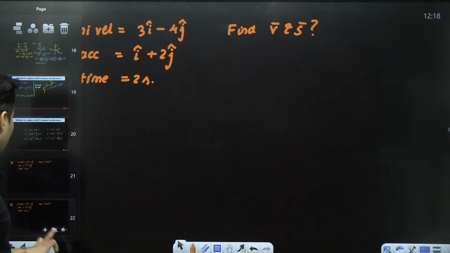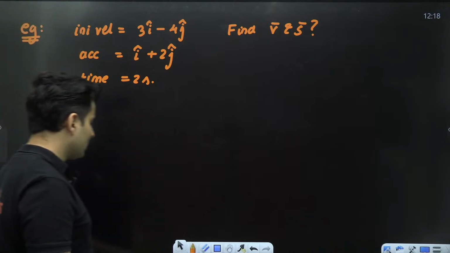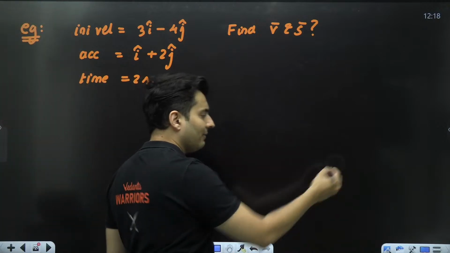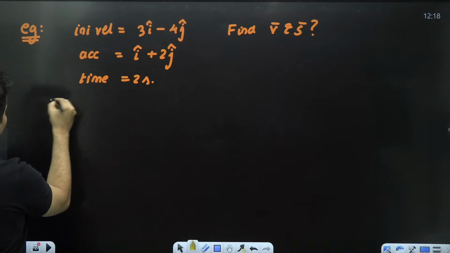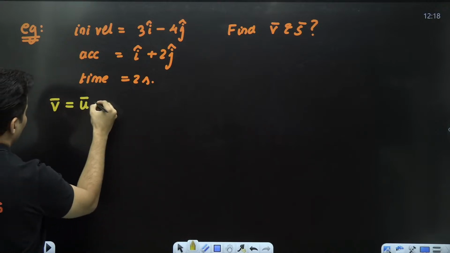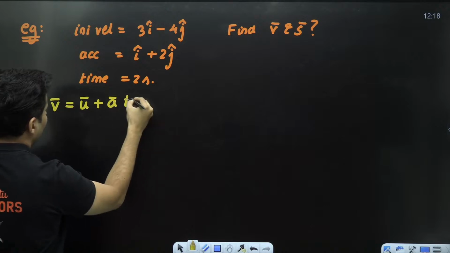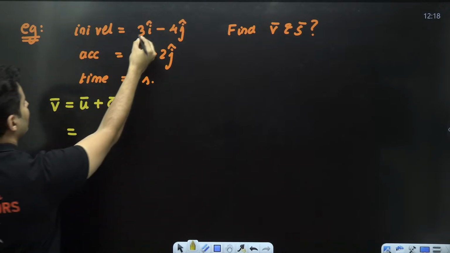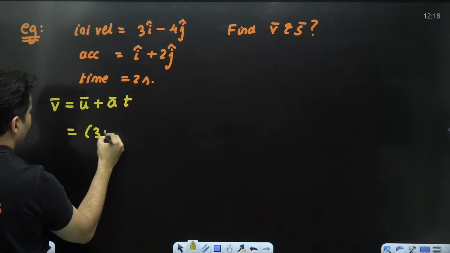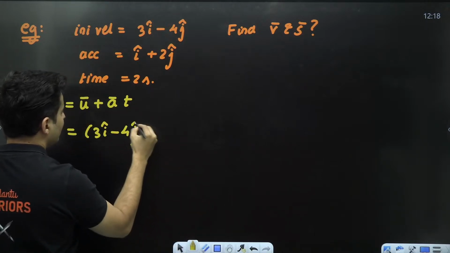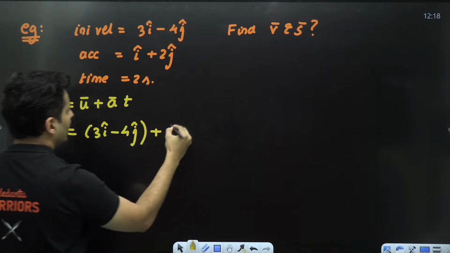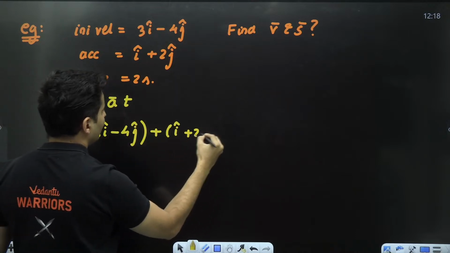Now, I can use either of the two approaches. Let's say I want to do it using vectors. So here is how I'll do it. According to vectors, the final velocity is initial velocity plus acceleration multiplied by time. Is the initial velocity given? Yes. It is 3 i cap minus 4 j cap. Is the acceleration given? Yes. It is i cap plus 2 j cap.